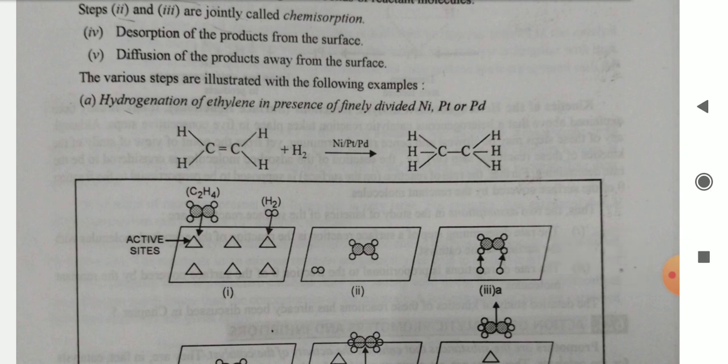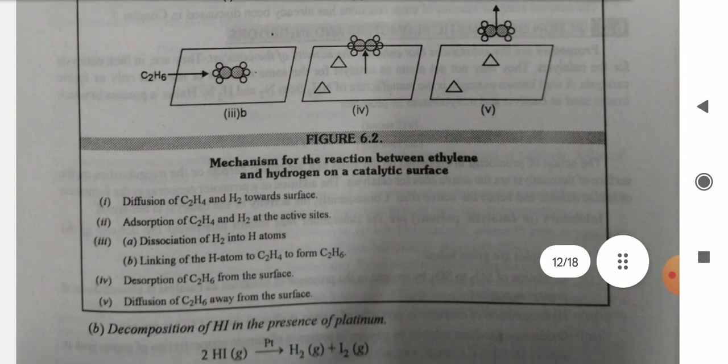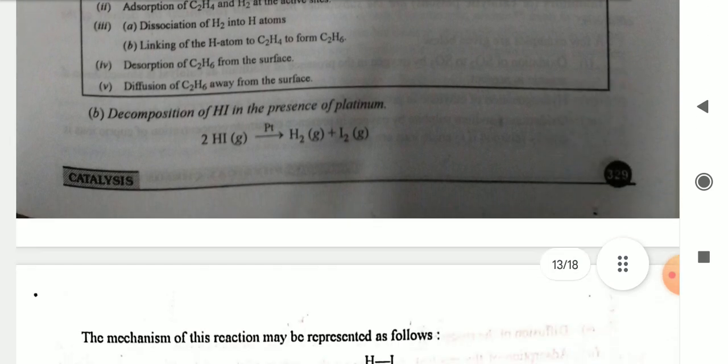First, hydrogenation of ethylene in the presence of finely divided nickel, platinum, or palladium. Ethylene in the presence of nickel or platinum gives ethane. Second is the decomposition of HI in the presence of platinum. 2 HI in the presence of platinum gives H2 plus I2.